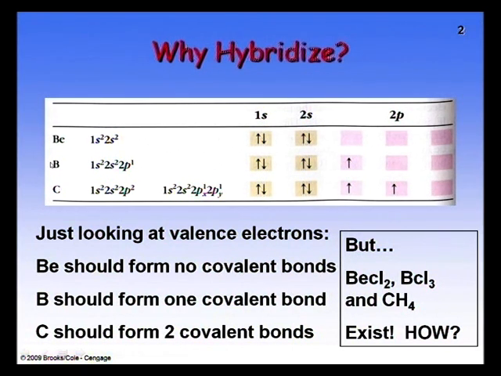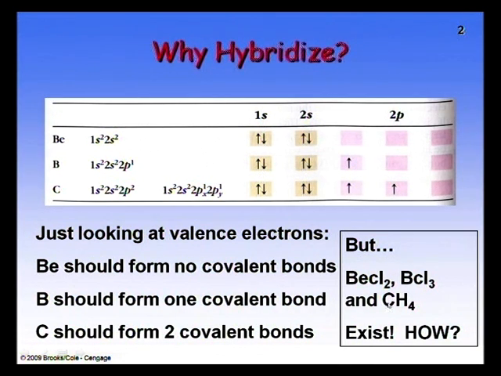Next one is boron. Boron atomic number 5, electron configuration 1s2, 2s2, 2p1. It has one valence electron, so boron should form one covalent bond. And last one is carbon. Carbon atomic number 6, electron configuration 1s2, 2s2, 2p2. It has two valence electrons, so carbon should form two covalent bonds.